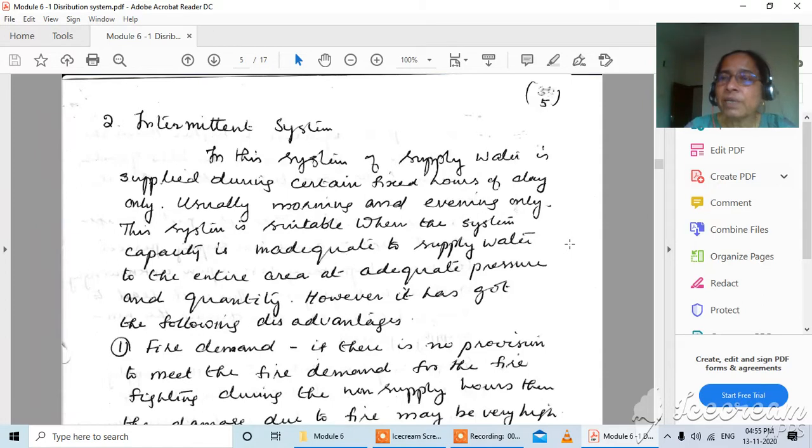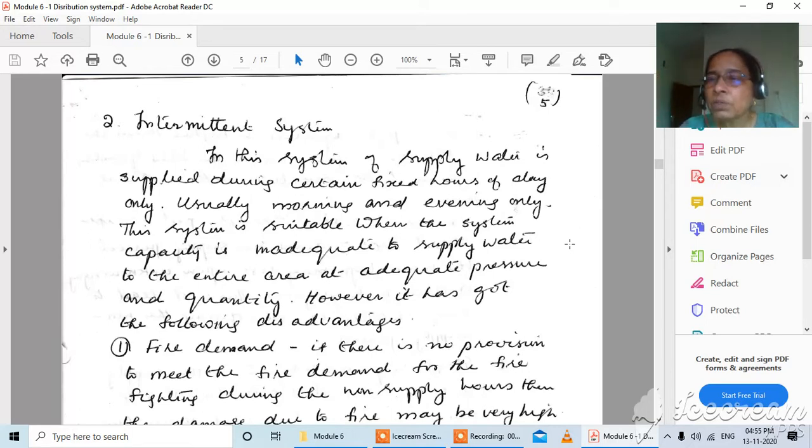So imagine that there is a need of say 2 million liters of water in your locality. 2 million liters means, we know, 2000 cubic meters of water to be supplied for your community within 24 hours.